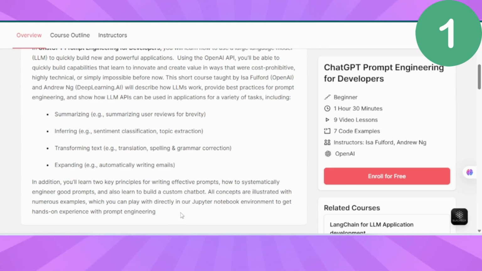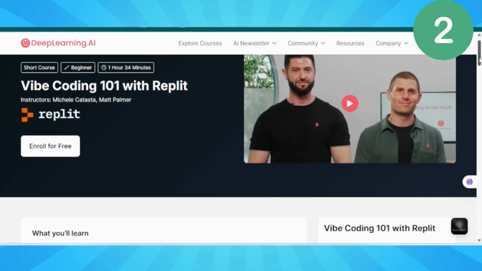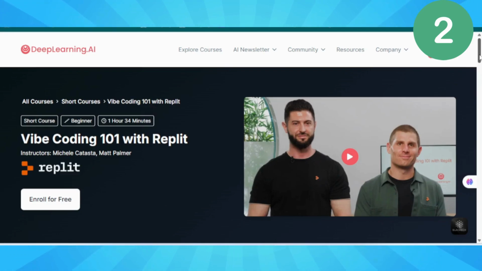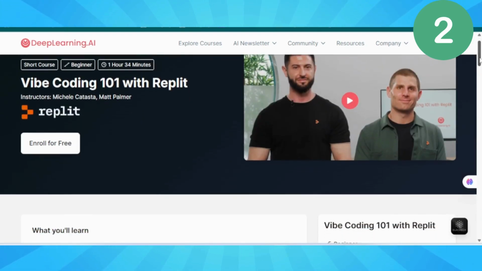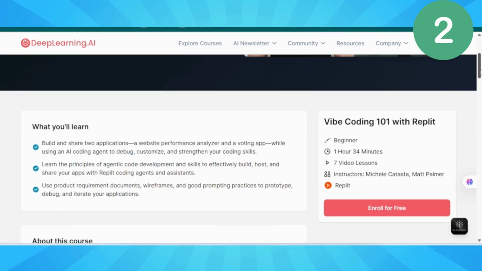But knowing how to talk to AI is just step 1. What if you could build actual applications without writing a single line of code? Course 2, Vibe Coding 101 with Replit. Welcome to the future, vibe coding. VIP stands for very important person coding, and trust me, after this course, you'll feel like coding royalty.